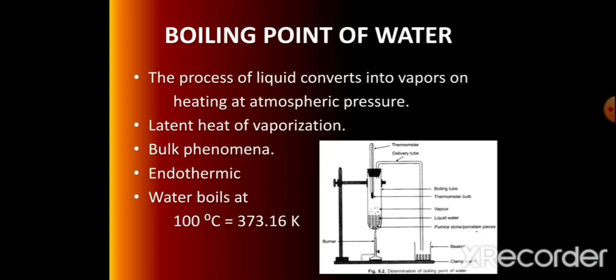It is an endothermic process. The vapors are formed after boiling of water, and due to that, steam temperature is slightly more than the boiling water. Once the water has begun to boil, the temperature remains constant at 100 degrees Celsius until all the water has changed into steam. The heat supplied does not increase the kinetic energy, so there is no rise in temperature of the boiling water. That is called the latent heat of vaporization.